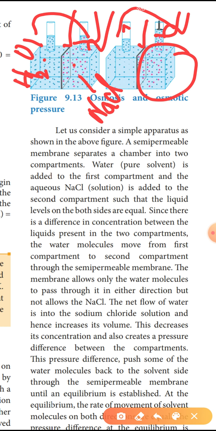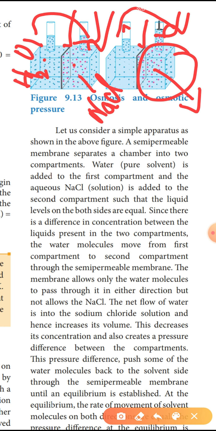This decreases the concentration of the sodium chloride solution, and also creates a pressure difference between the compartments.